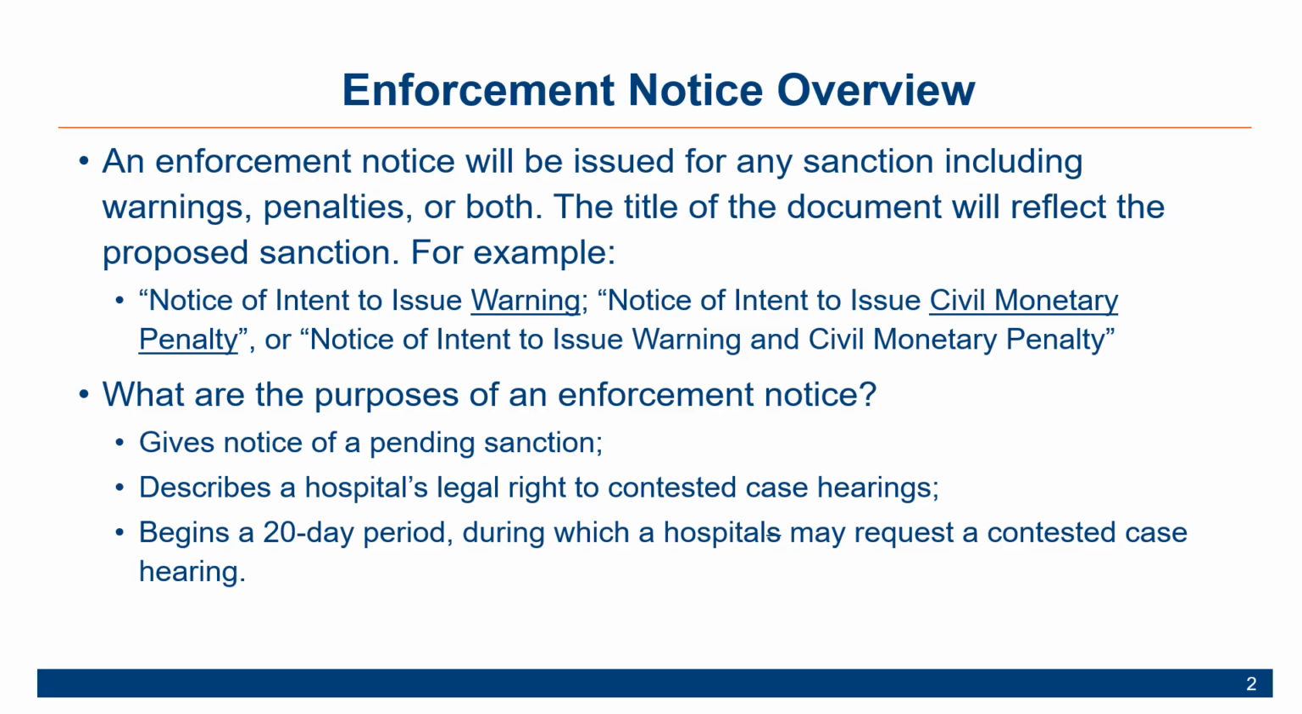They give notice that Oregon Health Authority will impose penalties or warn a hospital for a violation that has been found in a completed investigation. The notice also informs the hospital of the right to a contested case hearing before an administrative law judge. And it also begins a 20-day period from the date of service, which is when the document was mailed. And during this period, the hospital can request a hearing. The hearing request must be submitted to Oregon Health Authority in writing.